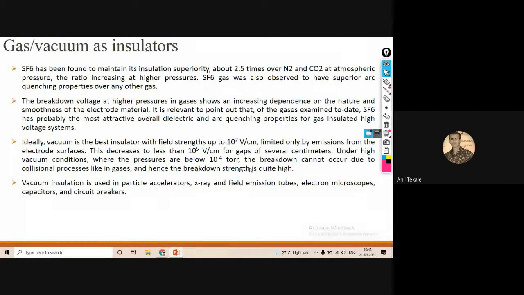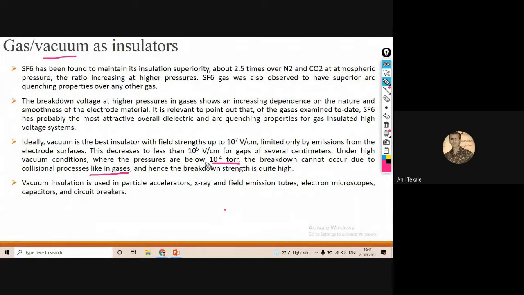So, we were about to understand the idea about vacuum also. Vacuum can be used as the best insulator for strength, whatever it may be, at 10 raised to 7 volt per centimeter. Also, under the high vacuum condition, I told you it is around 10 raised to minus 4 torr. So breakdown cannot occur due to the collisional process like in gases. In the case of vacuum, the breakdown strength is quite high.